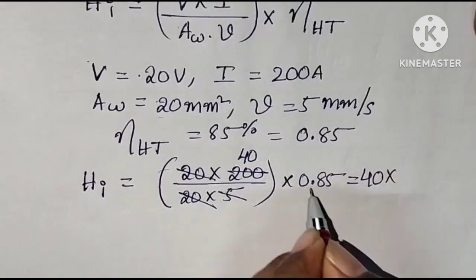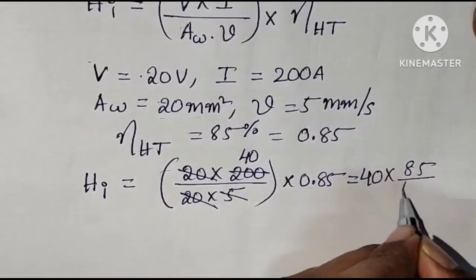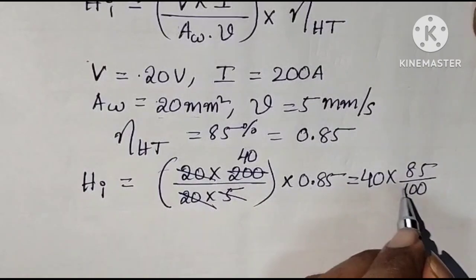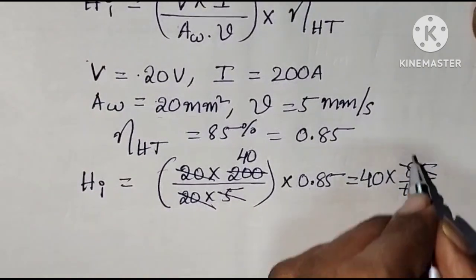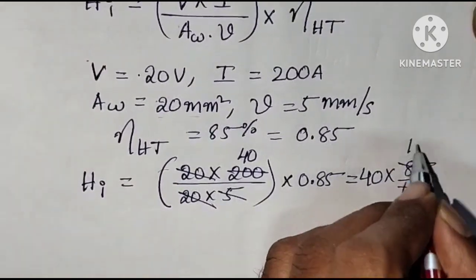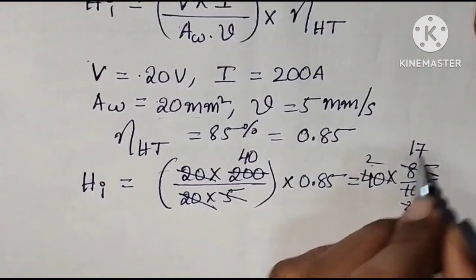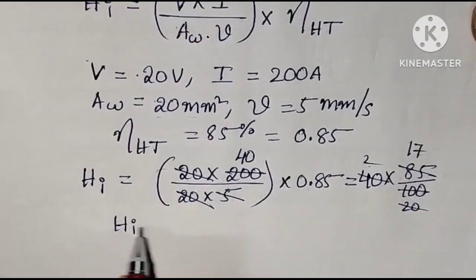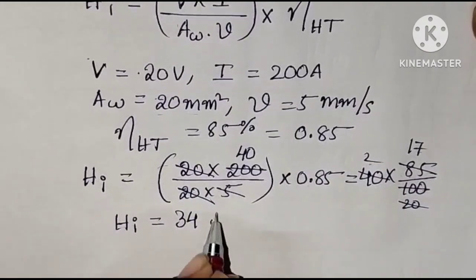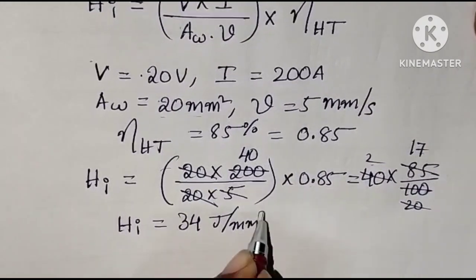So 40 into 0.85 can be written as 85 by 100. Then 2 into 17 is 34. Heat input is equal to 34 joules per unit volume of material.